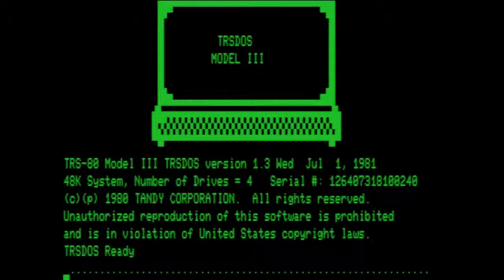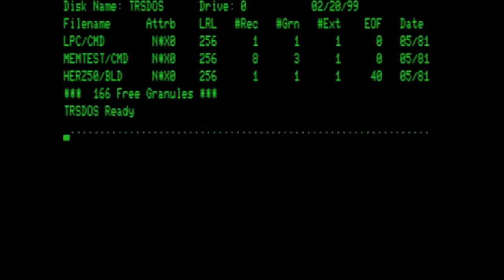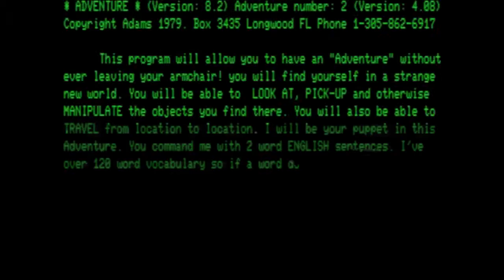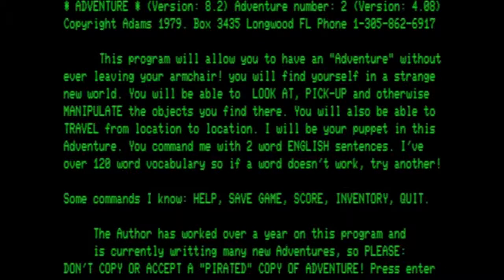In a change of pace, we're going to be playing this game on a TRS-80 Model III using Model III TRS-DOS version 1.3. What we want to do is check our directory and make sure that this is TRS-DOS. There we go. And as you can see, this is Pirate. So we type Pirate to begin. We do not wish to restore a previously saved game.